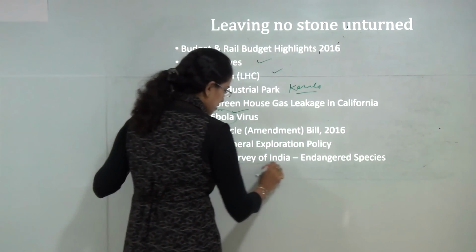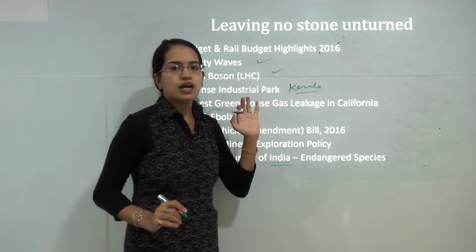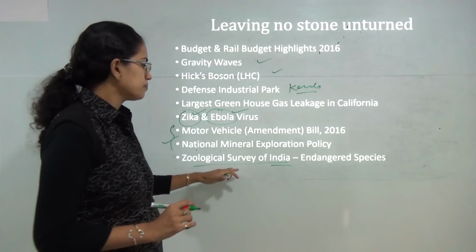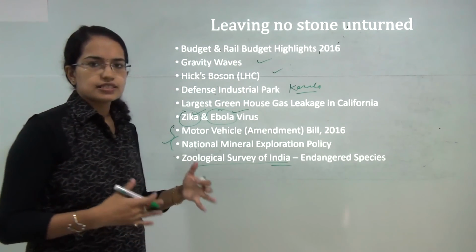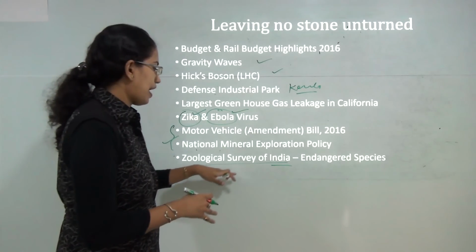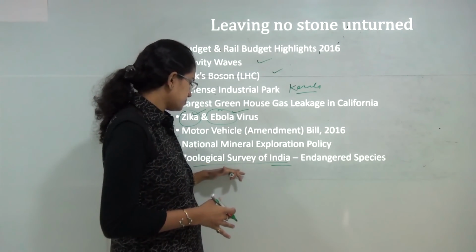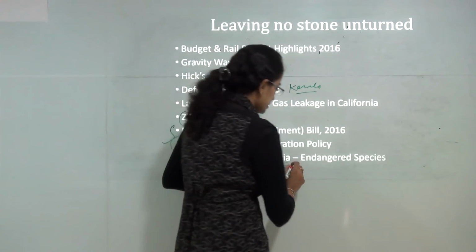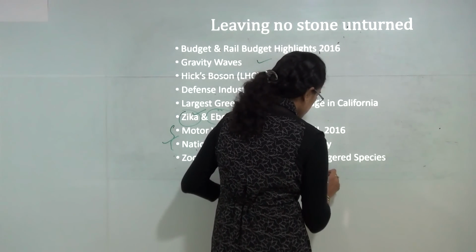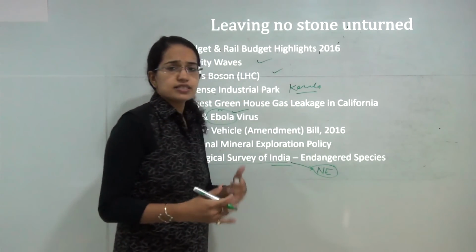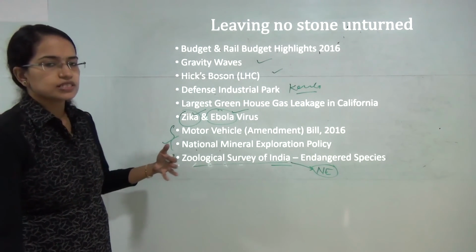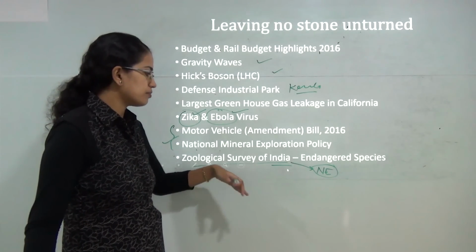Then the Zoological Survey of India, similar to the IUCN, lays out a list of endangered species in India. So you have the Red Data Book for Indian species released by the Zoological Survey of India. This did extensive work on Northeast India this time. So there is a list of endangered species, or species of flora and fauna.